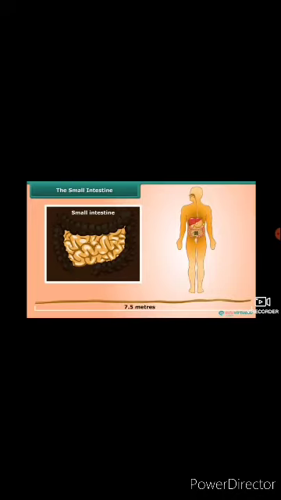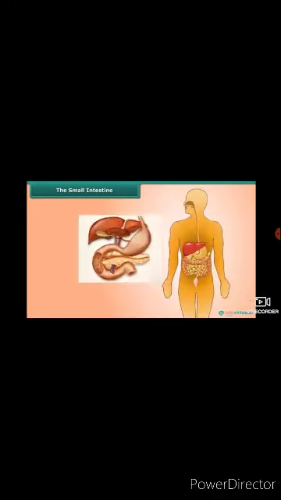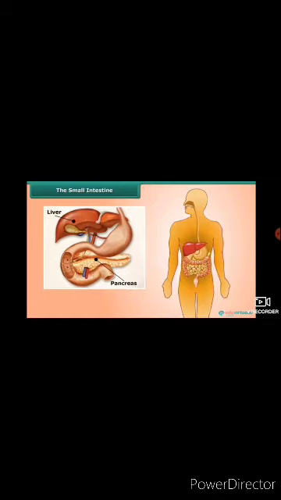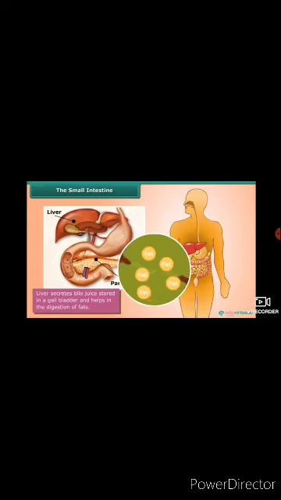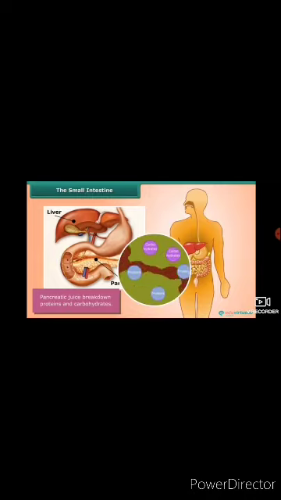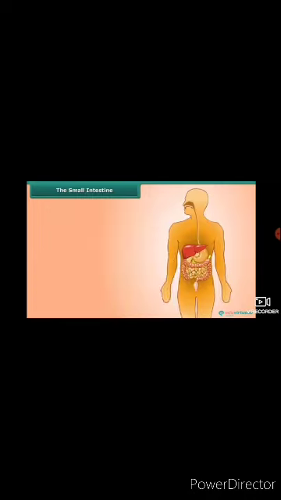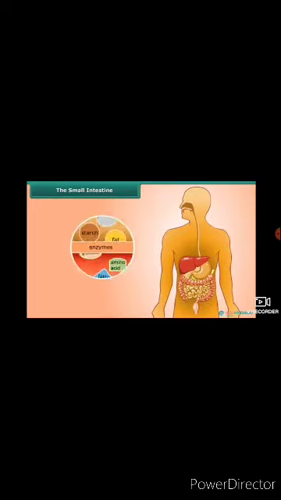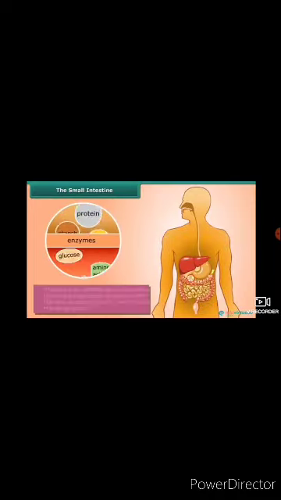Here the food gets mixed with the secretions of the liver, pancreas, and small intestine. Liver is the largest gland of our body and secretes a liquid called bile juice, which is stored in the gallbladder. Bile juice helps in the emulsification of fats. Pancreas secretes a liquid called pancreatic juice, which helps in the breakdown of carbohydrates, proteins, and fats. Small intestine secretes a liquid called intestinal juice, which helps in the complete digestion of carbohydrates, proteins, and fats.